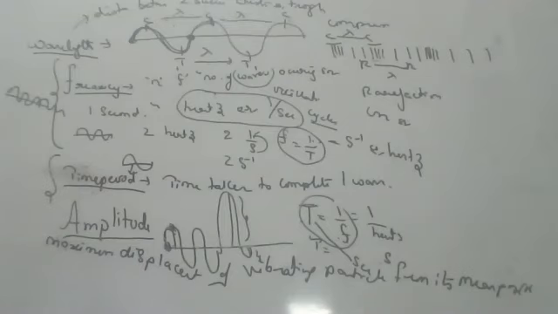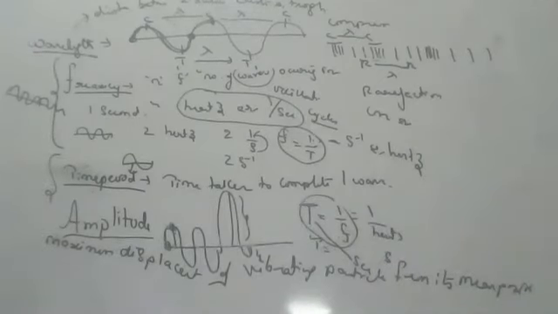Amplitude. Maximum displacement of a vibrating particle from its mean position is called amplitude. This line is the mean position, children. From the mean position, how much top it is going. And wavelength. Distance between two successive crests or troughs is called wavelength.